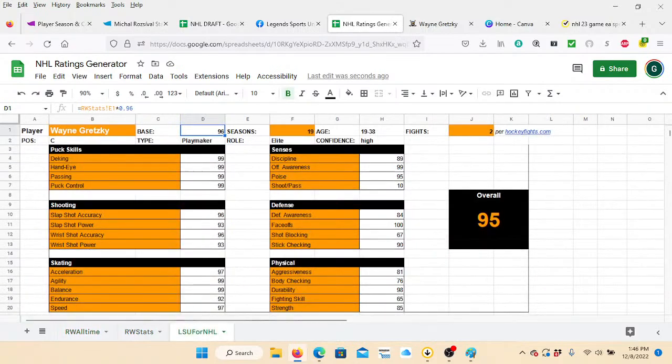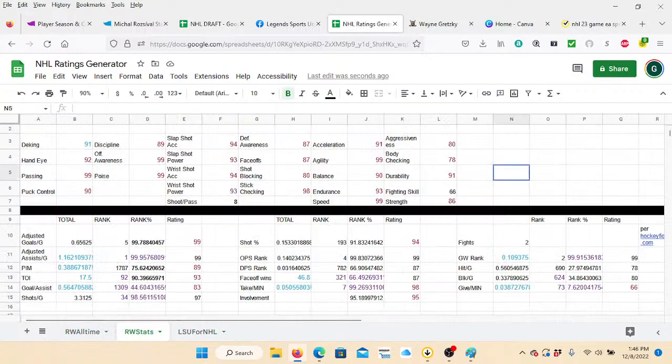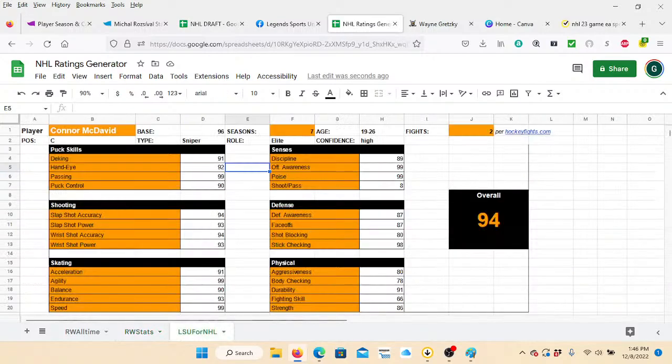Now, let's bring in a more modern player. Let's take Connor McDavid, and we'll enter him in here. We'll go 7 seasons. For the sake of argument, we're not going to look for fights. We're just going to say that McDavid has 2. So now if you go down to that ugly data sheet, now you'll see goals per assists, takeaways per minute, giveaways per minute, hits per game, blocks per game. All of those things are populated also. So now, for Connor McDavid's ratings, all of that data can get factored.